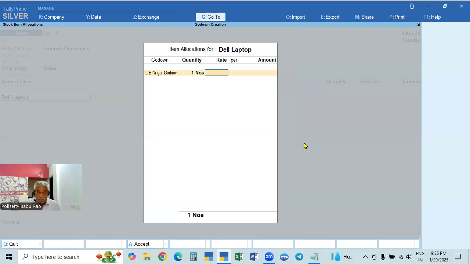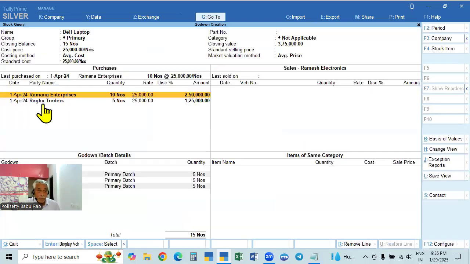So what is the purchase price? It is 25,000 or something. This is Dell laptop 25,000. What price are you selling at? You cannot remember all the purchases. So here, Alt yes, stock query, what are the purchases made?